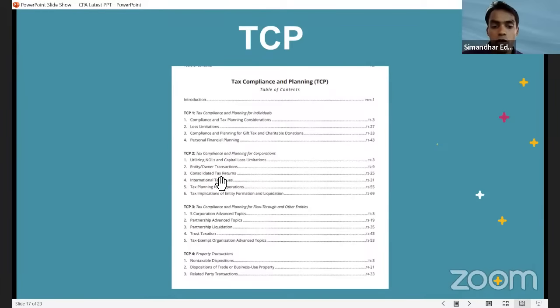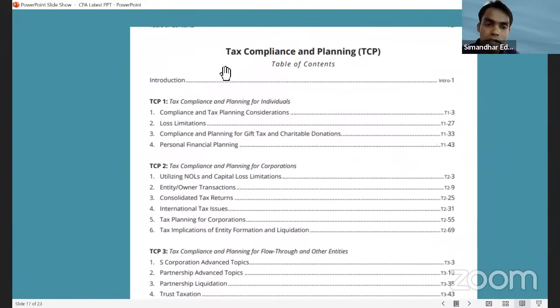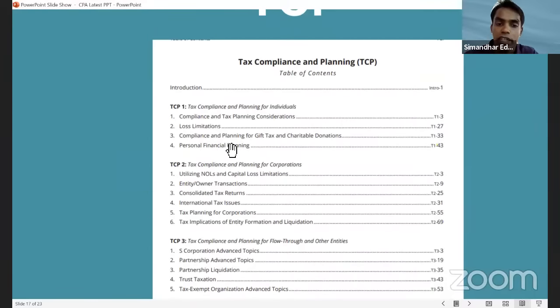And if you see that there are only 4 chapters, and people who want to make a career in US tax, I think this is to watch out for, because this time we are also talking about tax planning, guys. Previously, we never used to talk about tax planning in regulation. Now here we are talking about tax planning, right? So we have tax compliance and tax planning, because this was not there in enrolled agent. We do not have much compliance and planning there. But in CPA, they have put tax compliance and planning. And I think people who select TCP as a discipline have more advantage of getting placed in US tax, because I can go to Big Four partners and talk to them that here are the students who have selected CPA 3 subjects and have selected TCP as the discipline, guys.